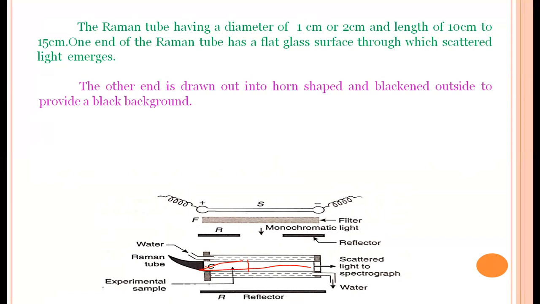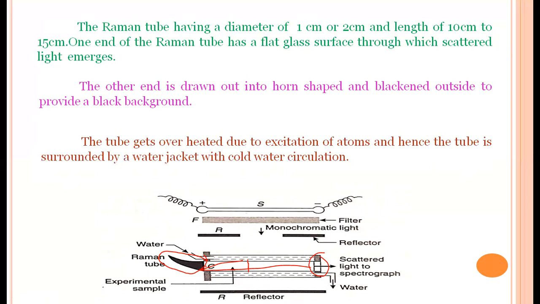At the other end, where the scattered light comes outside, there is a flat glass surface. This right side is a flat glass surface, and the second end is horn-shaped and blackened outside, because if it is not blackened, the light is reflected back.